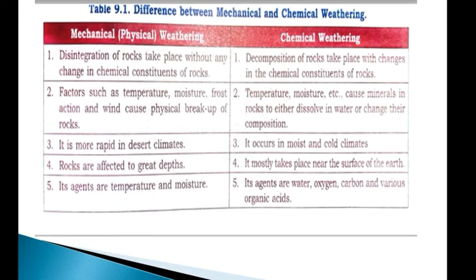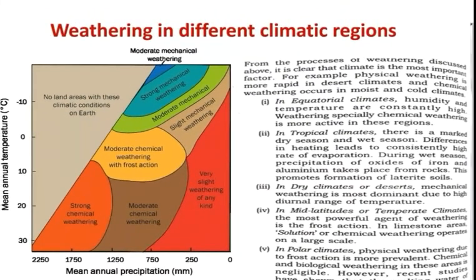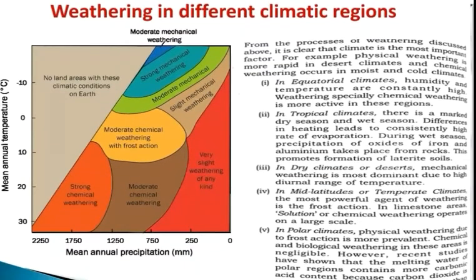Next we will discuss biological weathering, and after that we will also discuss the different climatic regions and what types of weathering are mainly found there. So weathering in different climatic regions: in equatorial climate, humidity and temperature are very high, so weathering, especially chemical weathering, is more active. In the equatorial zone you have chemical weathering because the rainfall is very high.